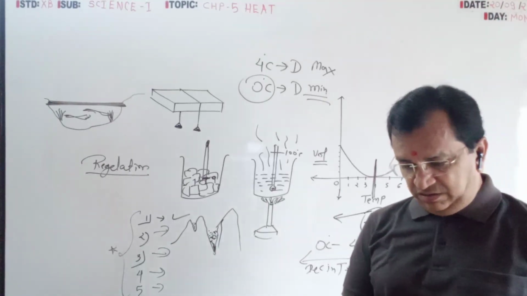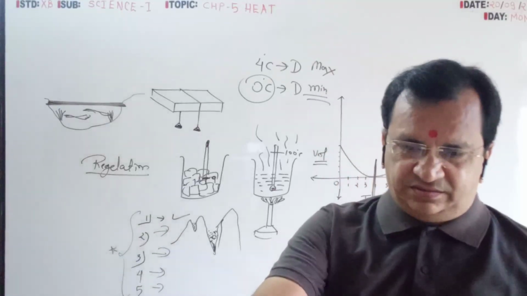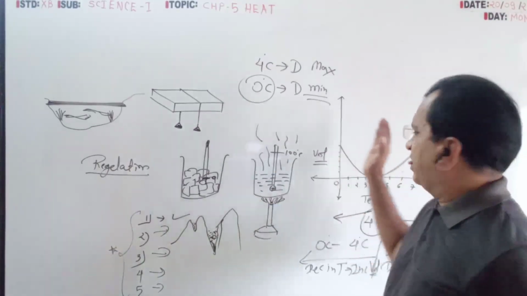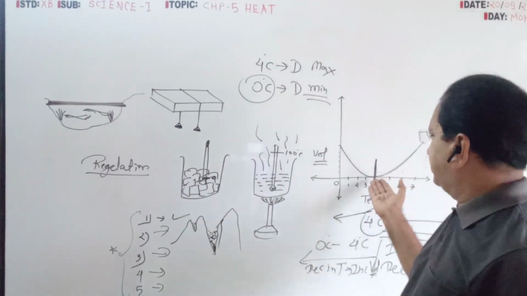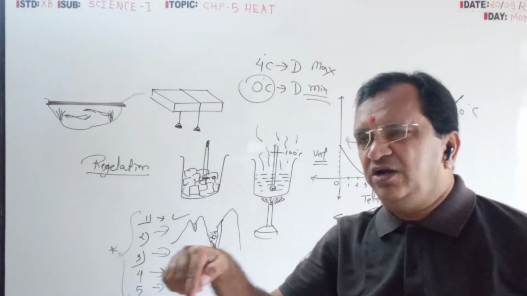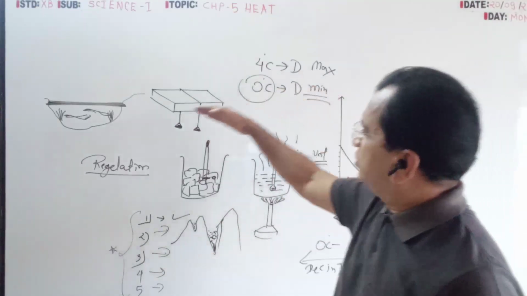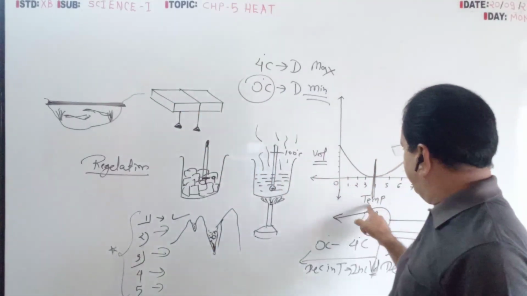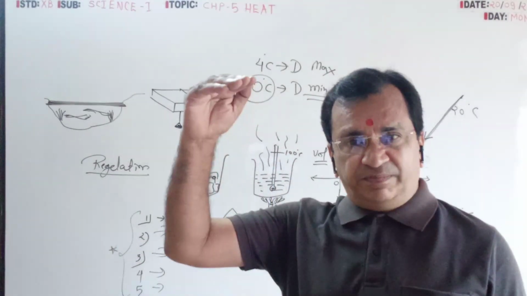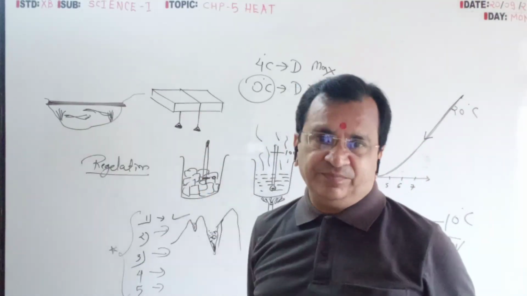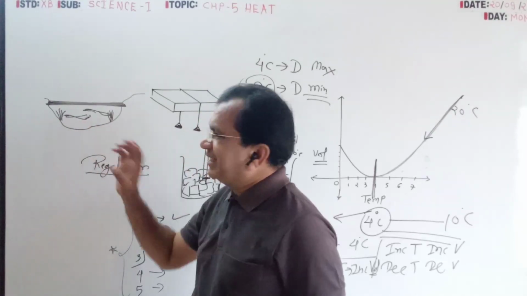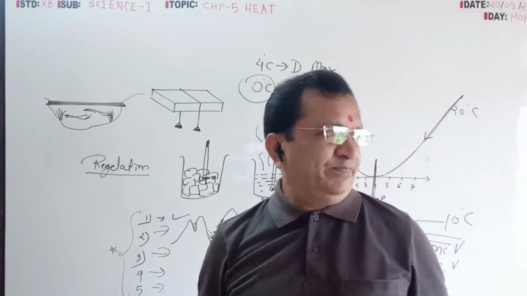Now here one very important word you have to write, otherwise you will get only 1 mark for the reason. You have written anomalous behavior. From 10 degree temperature it comes to 4 degree: decreasing temperature, decreasing volume, increasing density, so it goes down. Then from 4 degree to 0 degree temperature, volume increases, density decreases, so it goes up and forms an ice layer, and below that aquatic animals and plants can survive.